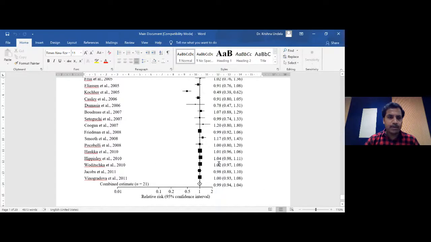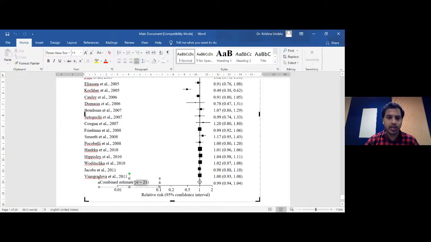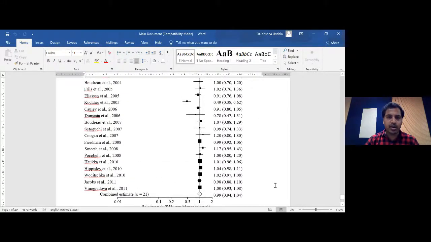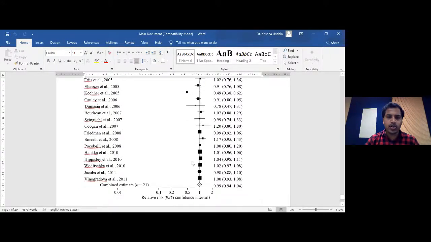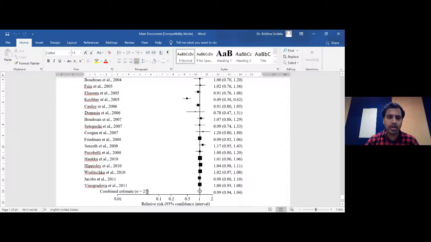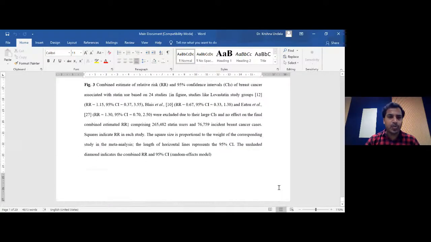And you can see the combined estimate, n is equal to 21 here. There are some differences in the number of studies we included. We included 24 studies, but for this forest plot we have included only 21. Because out of 24, only 21 have information on this association, and that's the reason we included only the 21. We need to mention that very clearly. That's about the forest plot in detail.